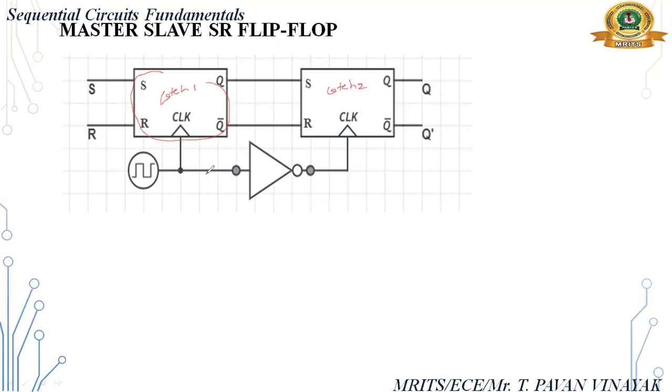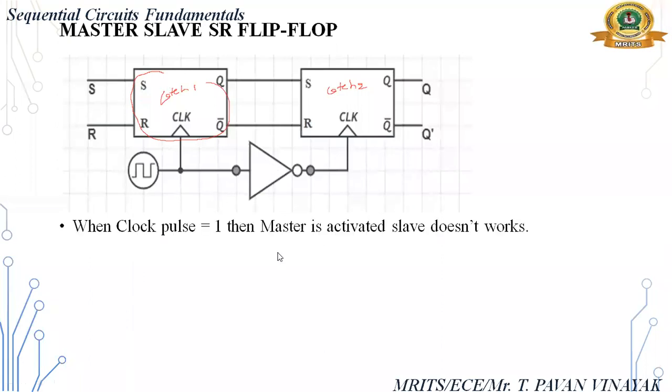See, I am not indicating any arrow mark in the clock symbol because it is a latch. And the complemented clock is given. So what happens then? Whenever the clock pulse is 1.